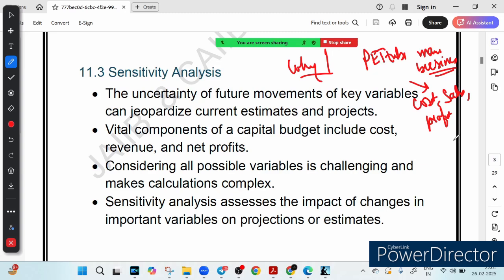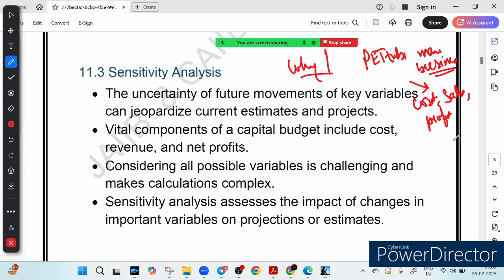You have planned out your cost, sales and profit. But wait, the world is not that predictable. The price of raw material might increase. Tax may change, or competition might lower your expected sales. Obviously your sales will become lower. So if we don't prepare for this uncertainty, our business could be in trouble, and that is where sensitivity analysis comes into the picture.